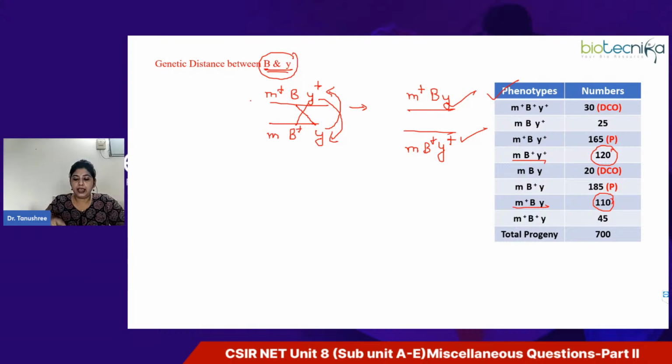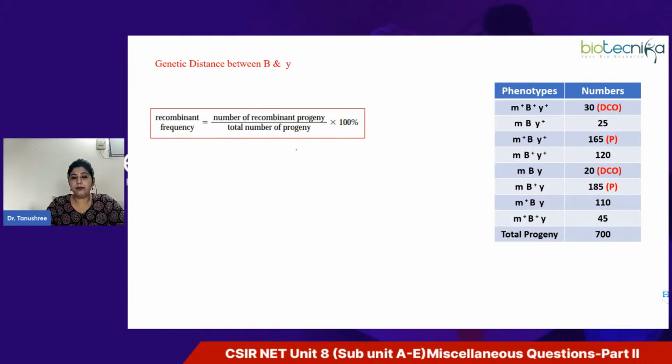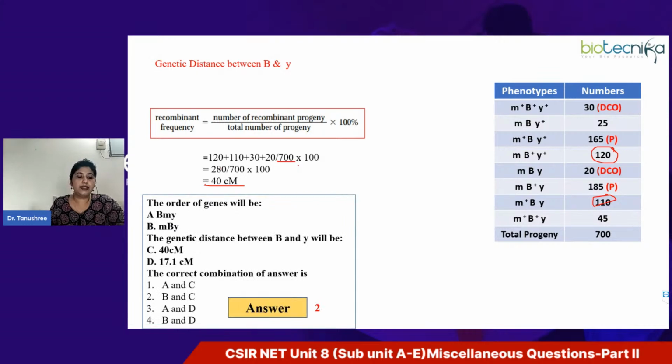Now, to calculate the distance, you have to use a formula, that is number of recombinants by total progeny into 100. When you are writing the number of recombinants, along with 120 and 110, because these are recombinants due to crossing over, you have to include double crossovers also, because one of the events in double crossover is single crossover. So 120 plus 110 plus 30 plus 20 divided by total progeny, which is 700 in this case, into 100 gives you 40 centimorgan. And once you get 40 centimorgan, that means the answer here is option 2.